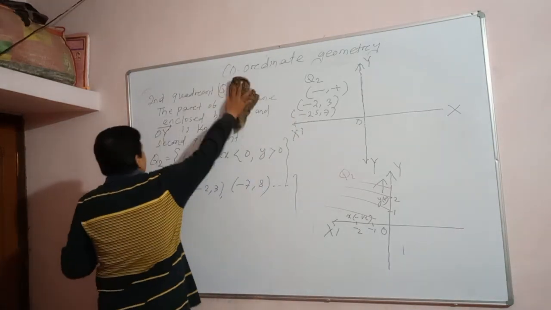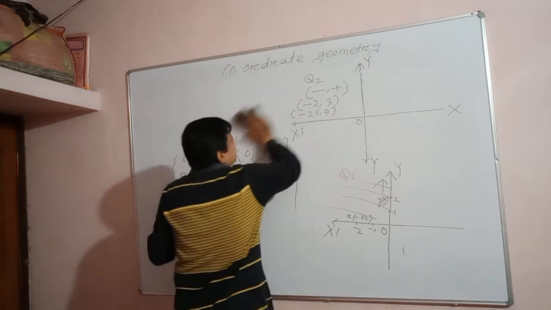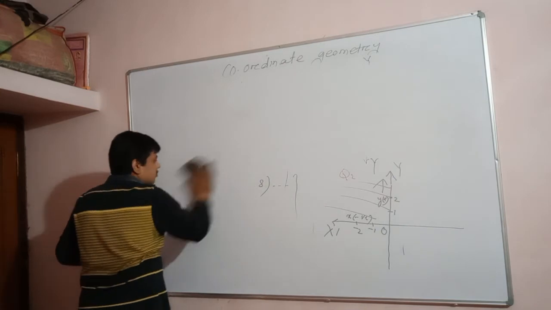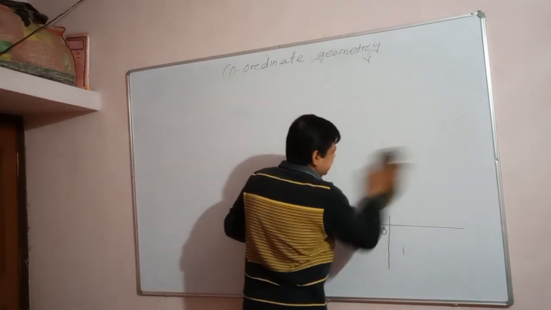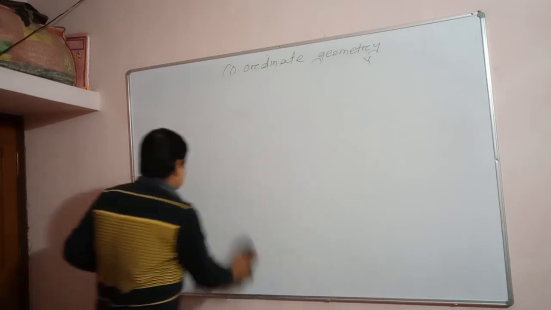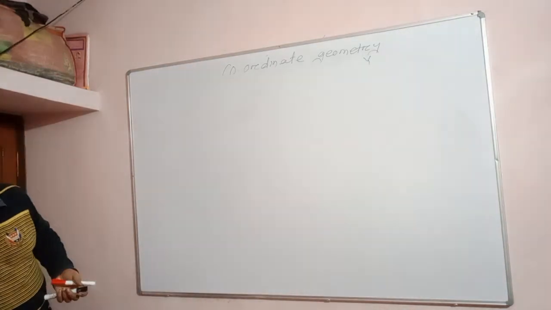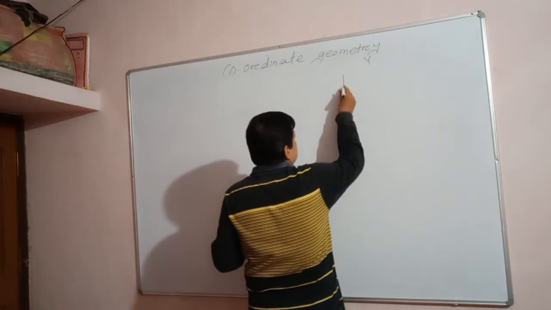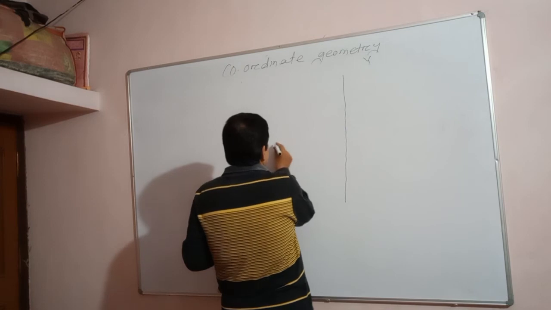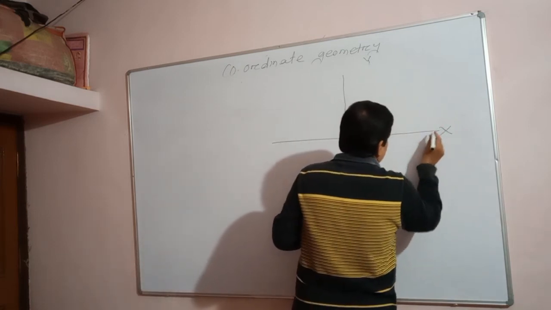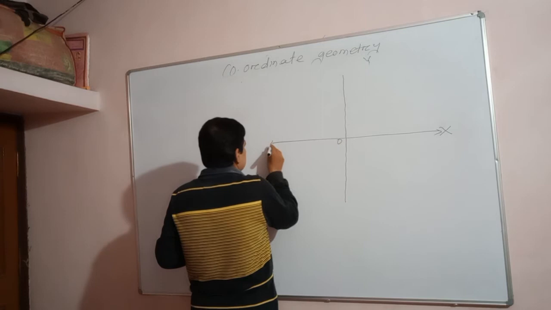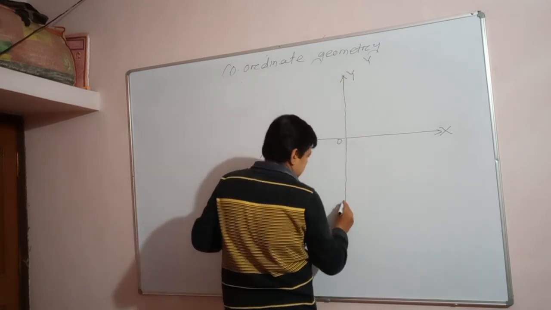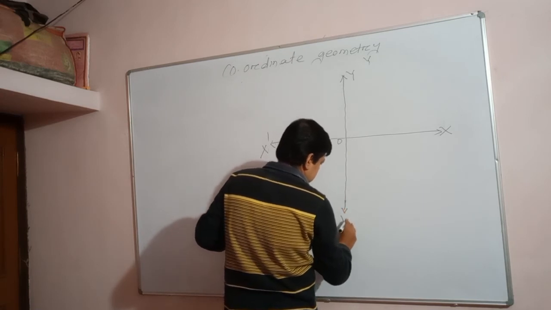Let us come to the third quadrant. Okay, what is the third quadrant? Suppose this is a coordinate axis, and this is the x-axis, x dash, and this is y dash. Understand?